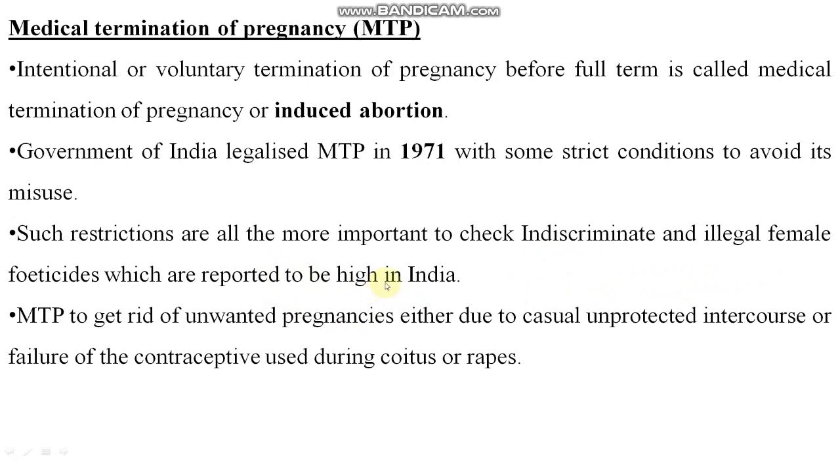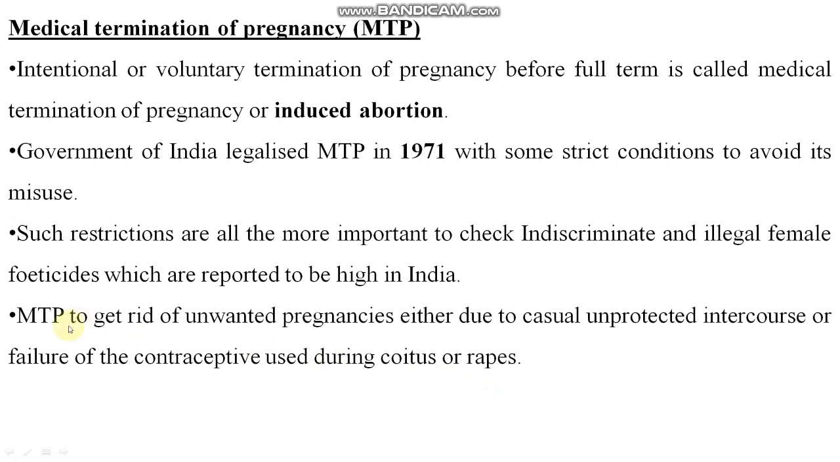You know, female feticide means if the fetus is female, it is removed or aborted during the pregnancy, right? So MTP, or termination of pregnancy, is abortion. Why has MTP evolved? To get rid of unwanted pregnancies, either due to casual unprotected intercourse, failure of the contraceptive used during coitus, or rapes, right?